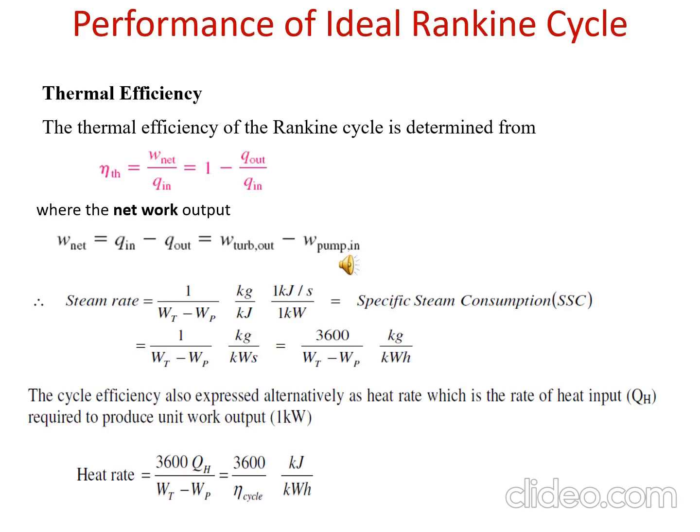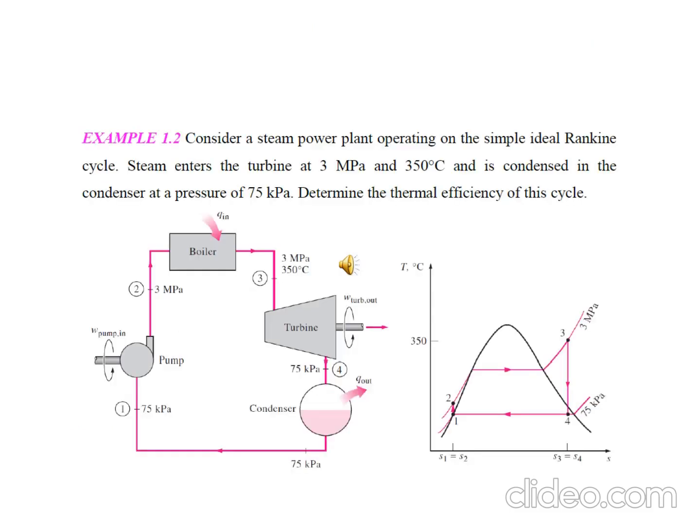So remember, for all the questions, first of all you have to draw the TS diagram, because without the TS diagram you can't do the numerical. So first of all you have to draw the TS diagram of the Rankine cycle. What are the given data here? Condenser pressure; remember, pressure is constant.